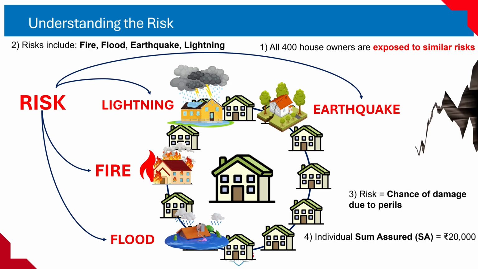20,000 into 400 houses. How it connects to the insurance principle. All homeowners share the same risks. This makes risk pooling possible. Because everyone faces similar threats, they can pay small premiums into one pool and help the unlucky few who actually suffer damage. Think of it like a football team. Every player faces the risk of injury. If the team creates a common fund, any injured player can get treatment paid for from the fund.